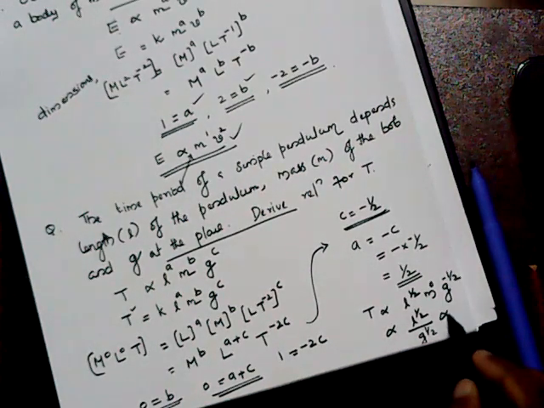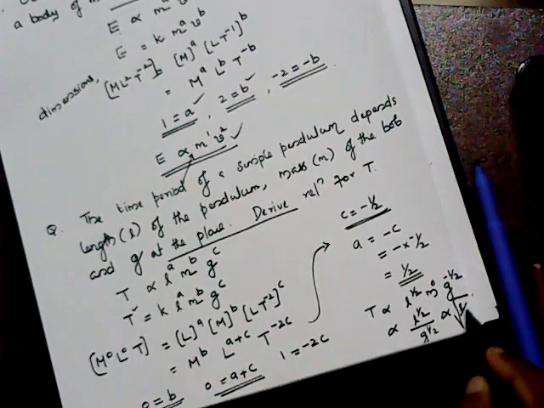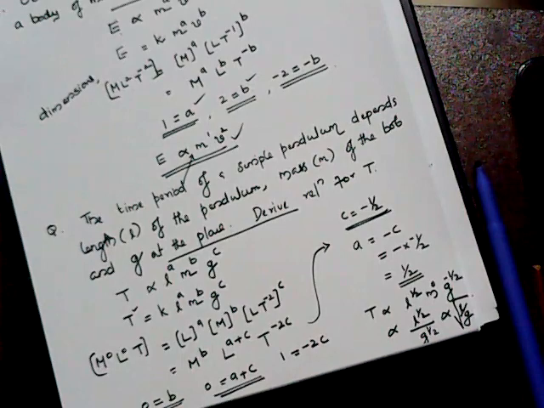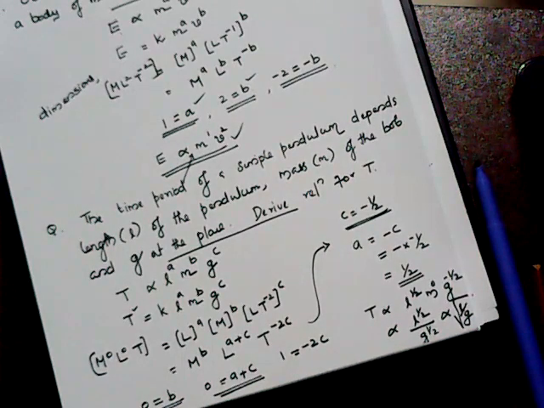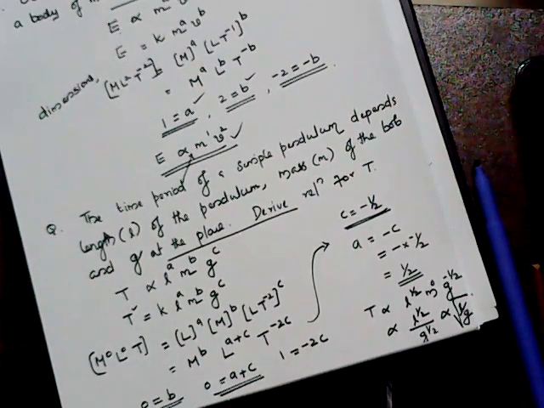So the time period proportional to L raised to half by g raised to half is nothing but root of L by g. It is a very, very important concept. So simple relations can be easily derived by using this concept.